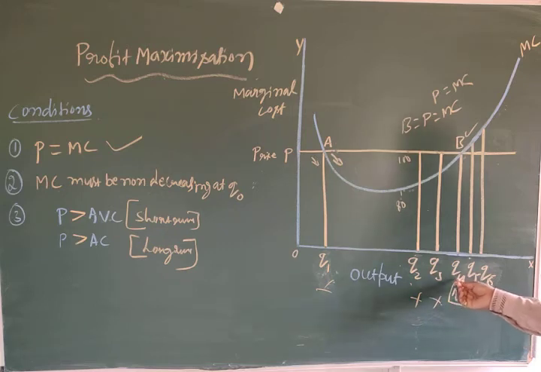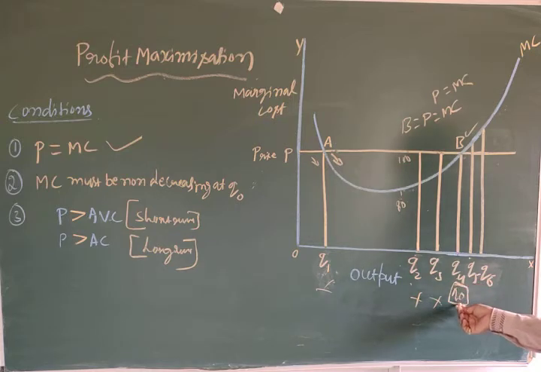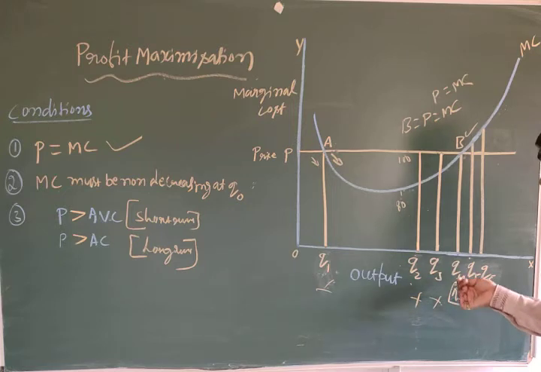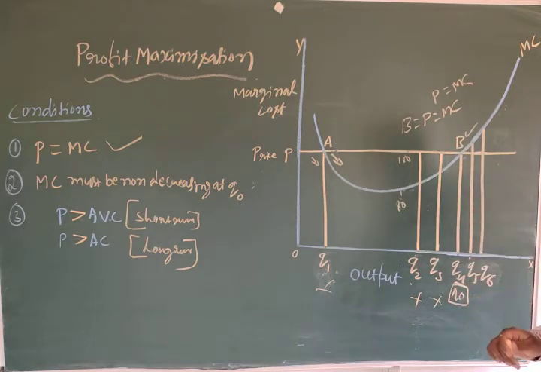Q4 is the perfect point. In this diagram, Q4 is the Q0. You have to imagine like that. Q means quantity, so quantity 4 is the Q0. You have to understand that at this point only the firm will get profit maximization.